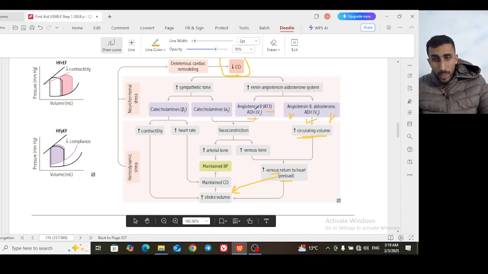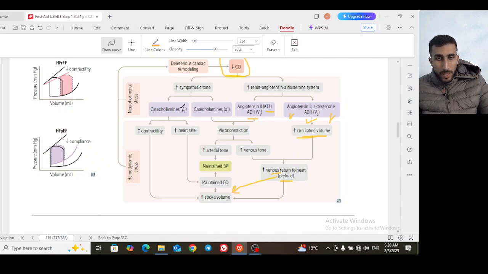The second pathway is by angiotensin 2, the angiotensin 1 receptor, and the antidiuretic hormone on the V1 receptor. We are here causing a vasoconstriction, which will increase both venous tone, which increases venous return and gives the same effect, and increases arterial tone and maintains blood pressure and cardiac output. This is for the renin-angiotensin-aldosterone system, and this effect is through angiotensin 2, antidiuretic hormone and aldosterone.